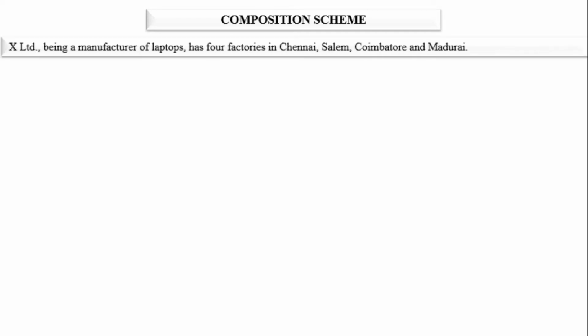Now composition scheme. So we will take one example of composition scheme. In this example, we have to find out whether a person can go for a composition scheme or not. And the case study is X Limited, being a manufacturer of laptop, has 4 factories in Chennai, Salem, Coimbatore and Madurai.